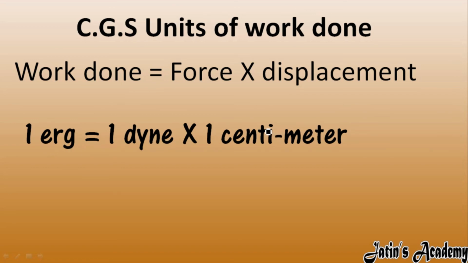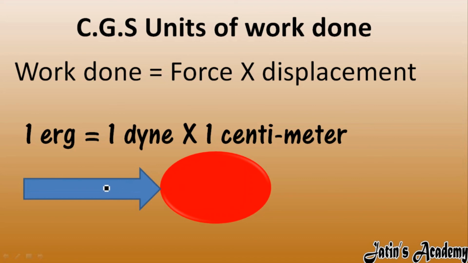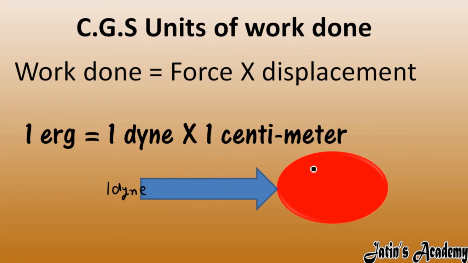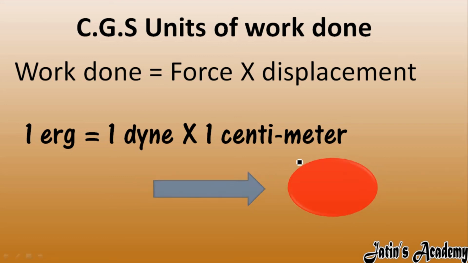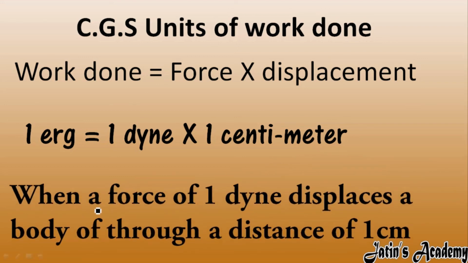So 1 erg work is defined as when 1 dyne of force is applied on a body and the body moves a displacement of 1 centimeter. So what is the definition? Carefully see. When a force of 1 dyne displaces a body through a distance of 1 centimeter, that is 1 erg, which is the CGS unit of work done.